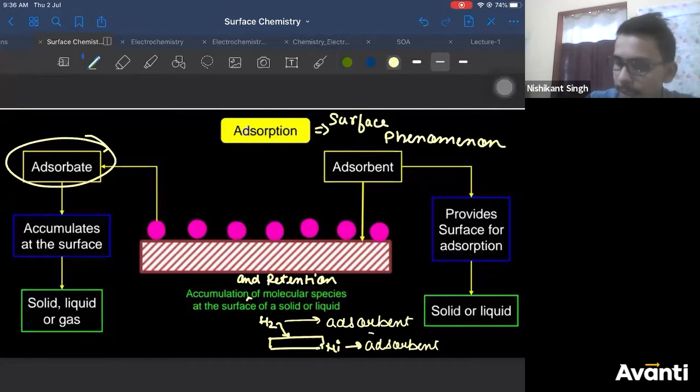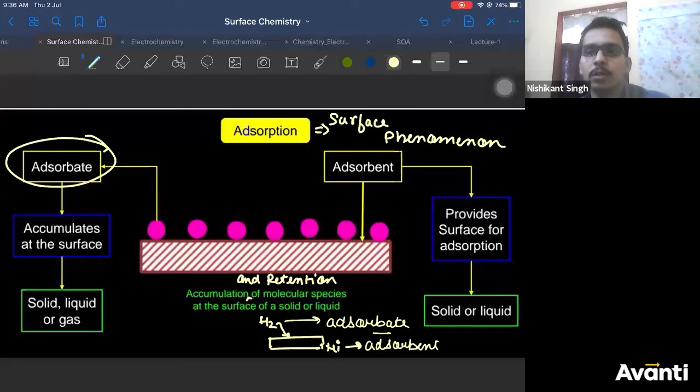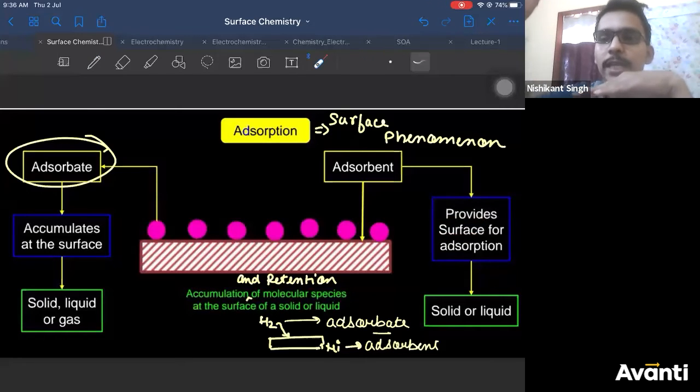So adsorbent is the same thing as solvent in a solution, right? Solvent is that in which solute is dissolved. Similarly, adsorbent is that on the surface of which adsorbate is adsorbed. So adsorbent provides the surface on which adsorption will occur. For example, hydrogen gas comes and gets adsorbed on the nickel surface. So hydrogen gas is your adsorbate and nickel surface is your adsorbent.